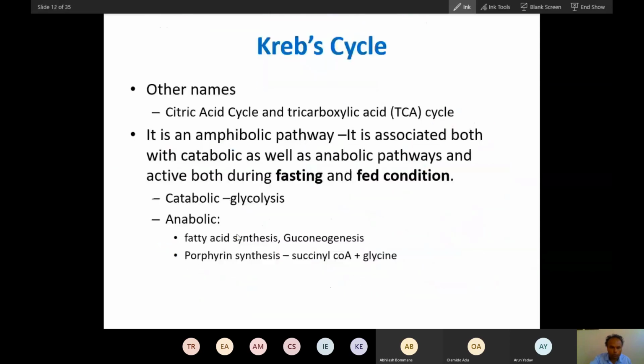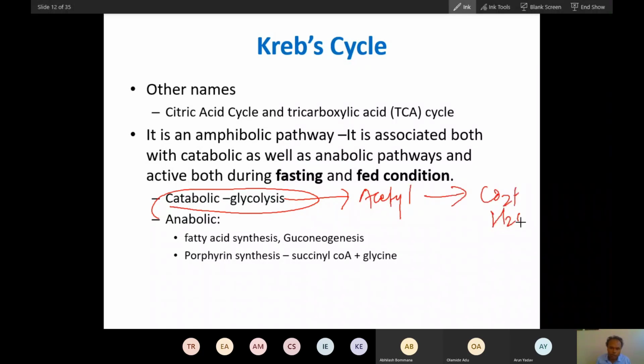Now let's talk about the Krebs cycle. The Krebs cycle occurs both during fasting and fed conditions, but the purpose is different. The catabolic purpose: after glycolysis, acetyl coenzyme A will be produced, and this acetyl coenzyme A will form CO2 and H2O. This is during the fed condition. And then what will be the other function? This part of the Krebs cycle is involved in fatty acid synthesis.